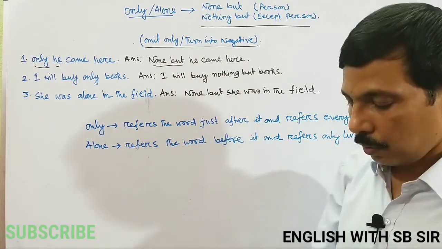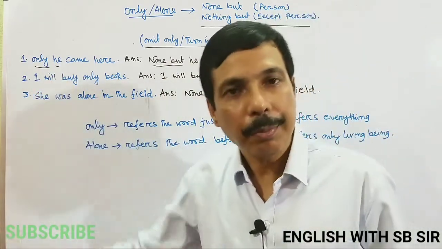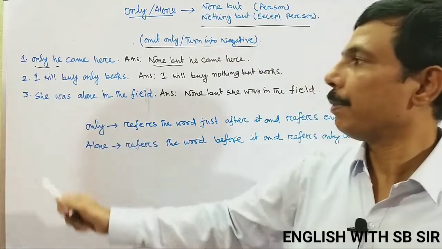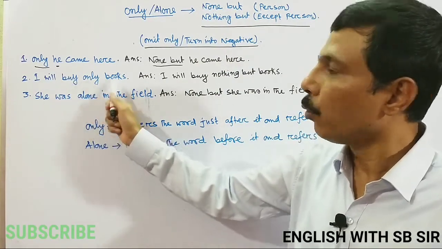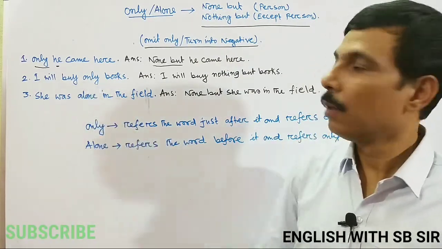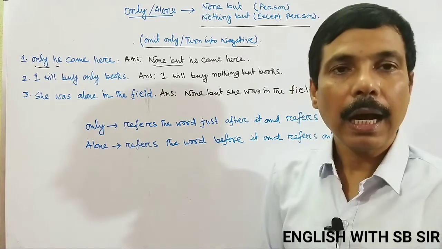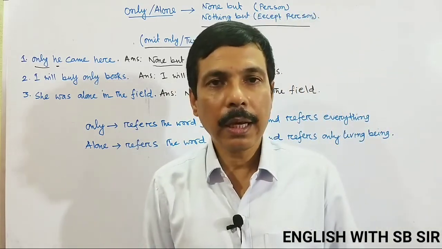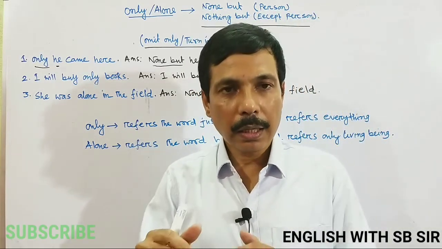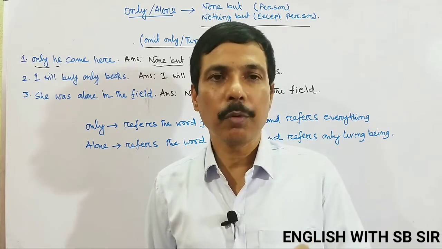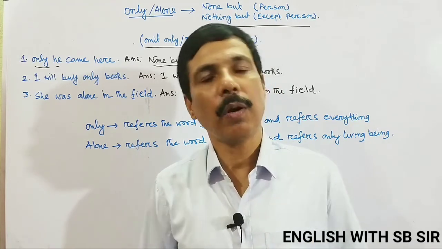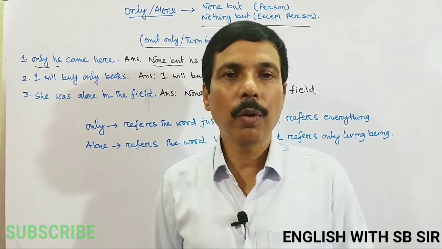So now we come to the next example. I will buy only books. What does the sentence mean? That I will buy no other thing except books. My concern is to buy only books. I will not buy pen, pencil or other things. I will buy only books.